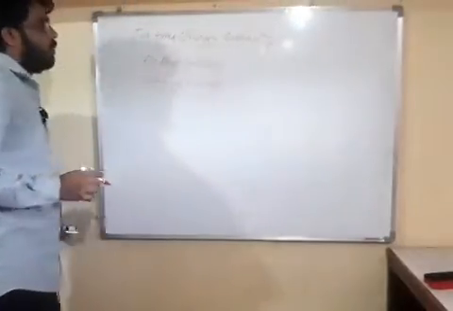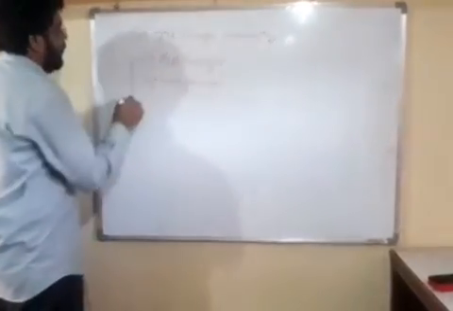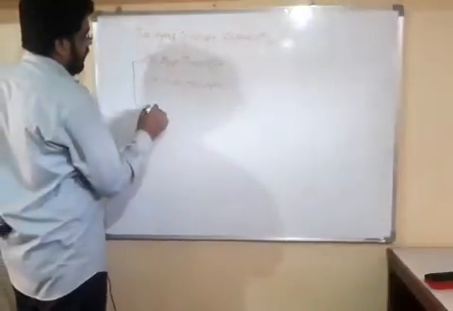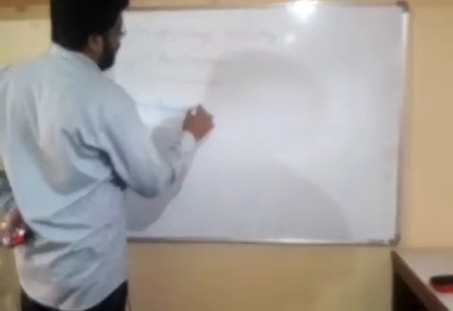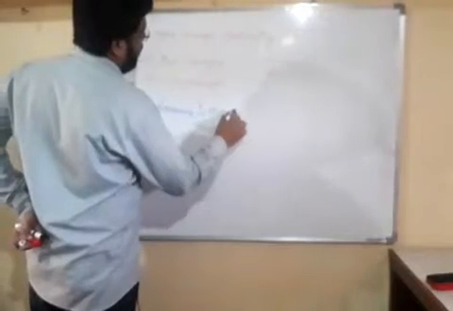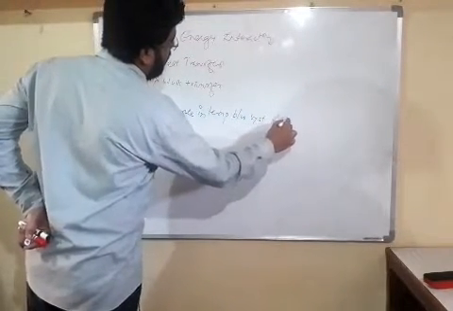So dear friends, what is heat transfer? Heat transfer occurs due to difference in temperature between system and surrounding.